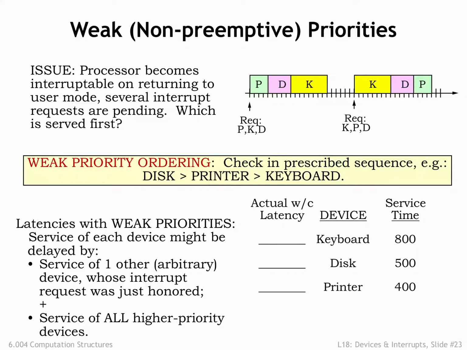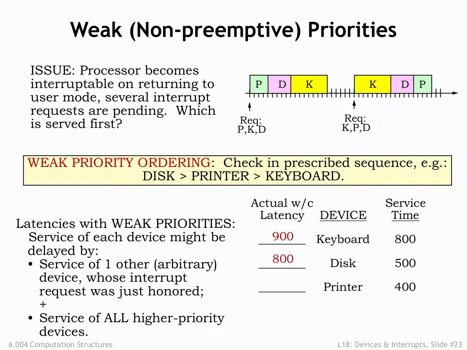Using a weak priority system, the worst-case latency seen by each device is the worst-case service time of all other devices, since that handler may have just started running when the new request arrives, plus the service time of all higher priority devices, since they'll be run first. In our example, suppose we assign the highest priority to the disk, the next priority to the printer, and the lowest priority to the keyboard. The worst-case latency of the keyboard is unchanged, since it has the lowest priority and hence can be delayed by the higher priority disk and printer handlers.